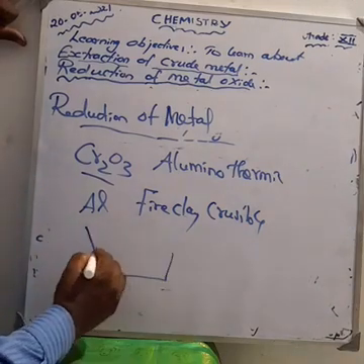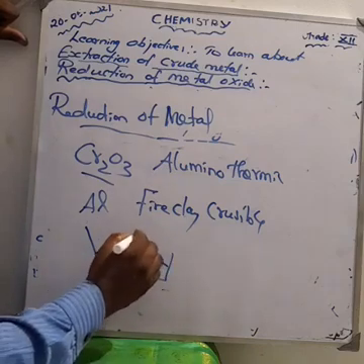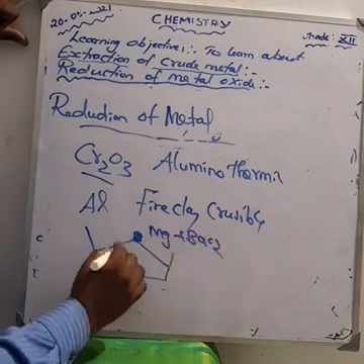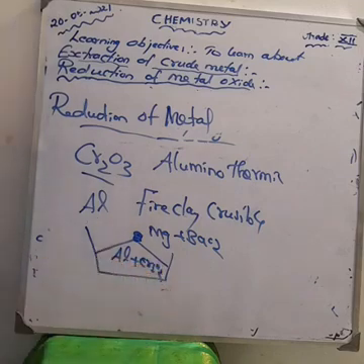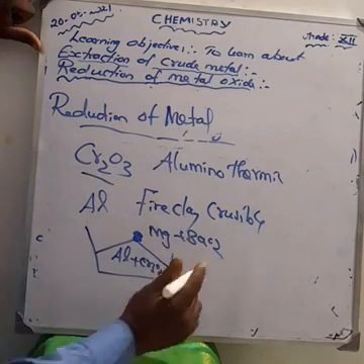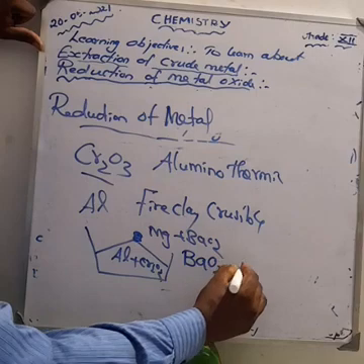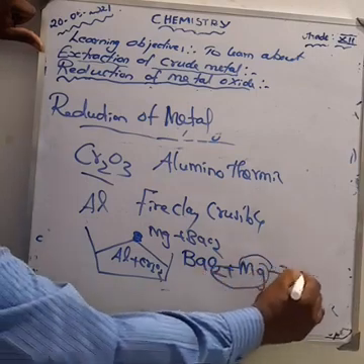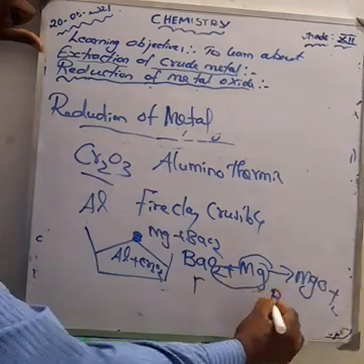Here we are using magnesium and barium peroxide as the ignition mixture, which should be ignited. Due to burning, a large excess of heat is evolved. Before that you have to write the equation. Barium peroxide, what is the formula for barium peroxide? BaO2 reacts with magnesium. Magnesium combines with oxygen to form MgO and barium combines with oxygen to form BaO.